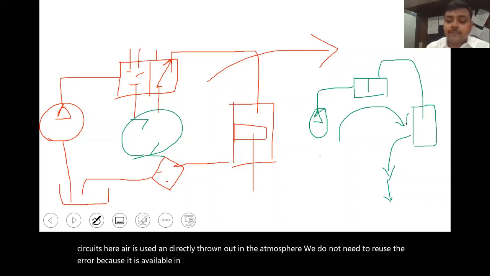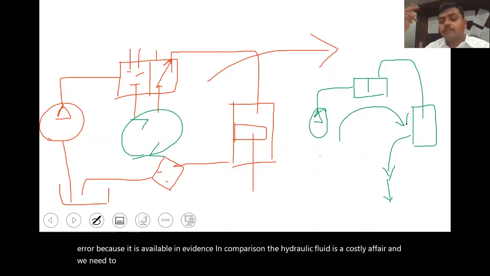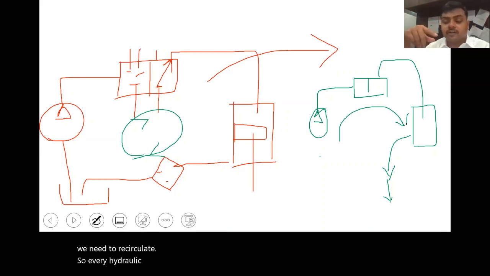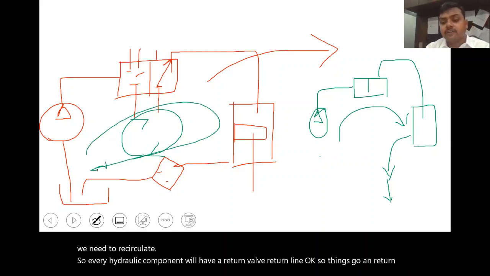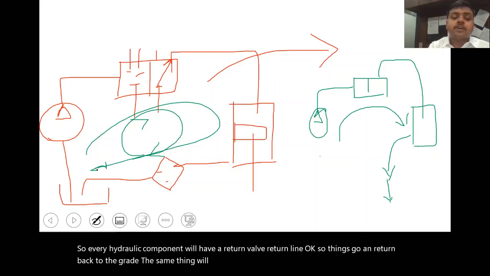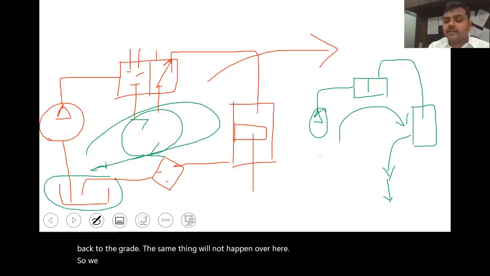In comparison, the hydraulic fluid is a costly affair, and we need to recirculate it. So every hydraulic component will have a return line, so things go and return back to the drain. The same thing will not happen over here, so we do not need a reservoir.